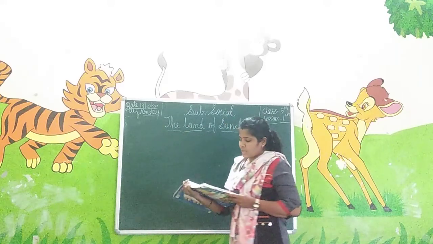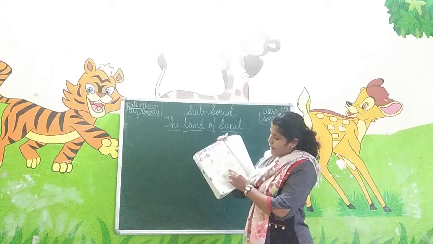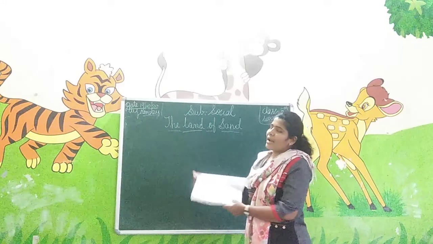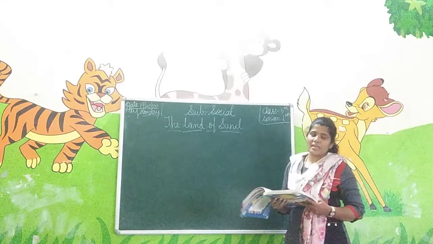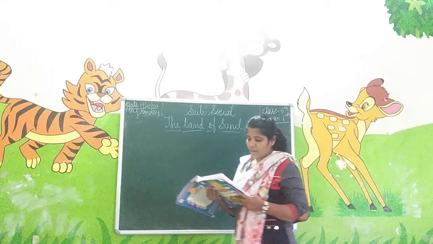In this map, you can see the yellowish part. The yellowish color they have marked is called what? The land of sand. Only sand is present in that area. Okay, let's start the lesson now.